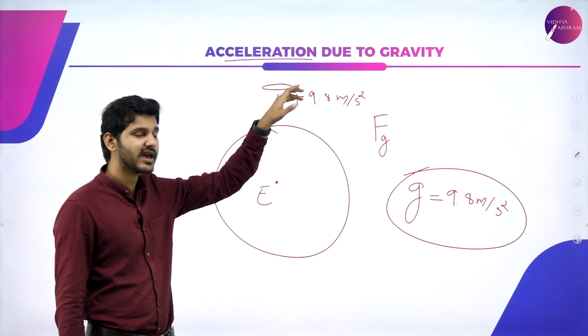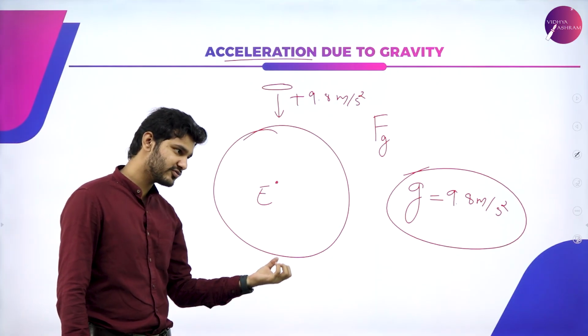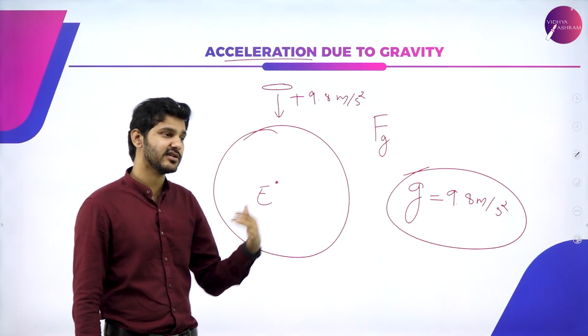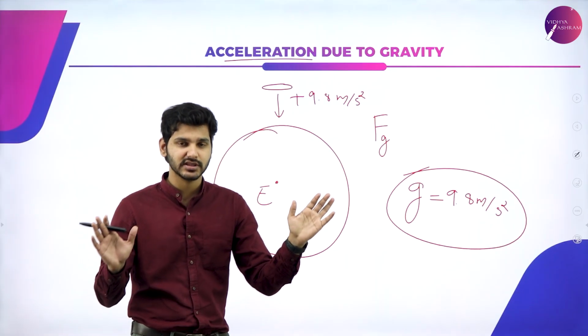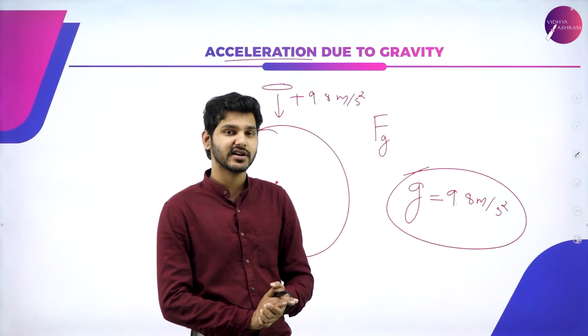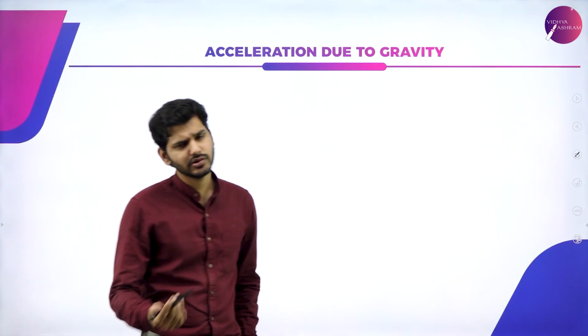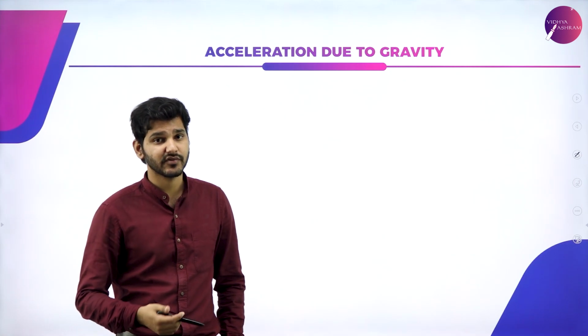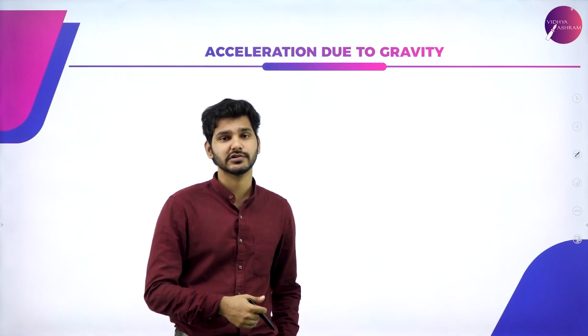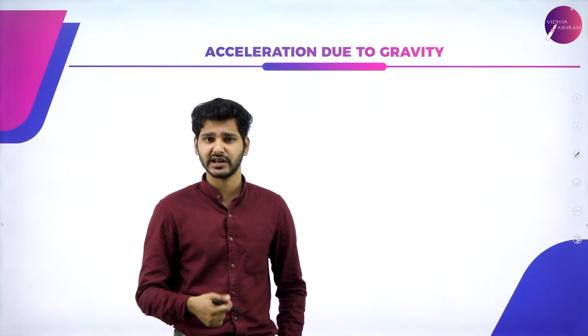So you can say that acceleration due to gravity will pull down on an object, and at every second the velocity will increase. That is all the things you have to know about acceleration due to gravity, and ignore wind resistance. Now you know the definition for acceleration due to gravity, but how did we actually find out what this particular force, or this particular acceleration due to gravity, is?